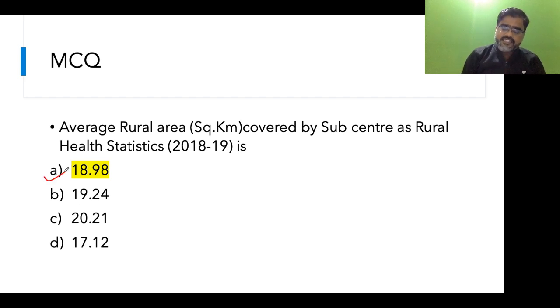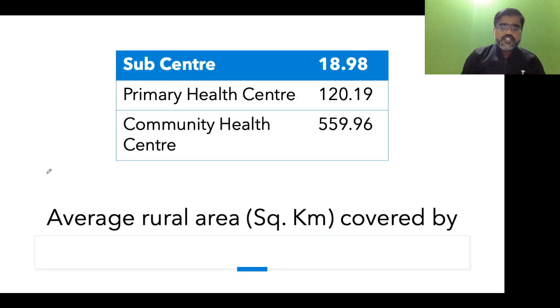It will be easy to remember because this rural health statistics is released every year, 2018-19, and now they will be releasing 2019-20 also. So just have information about this, because it is asked at times. So what is the rural area in square kilometer covered by the various healthcare delivery systems? For your easy understanding, students, sub-center covers 18.98.